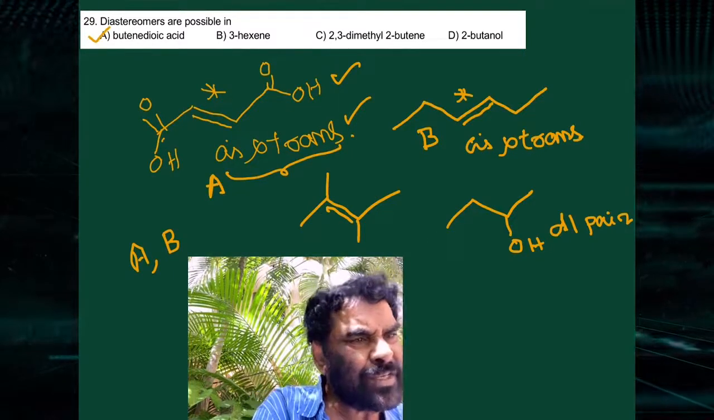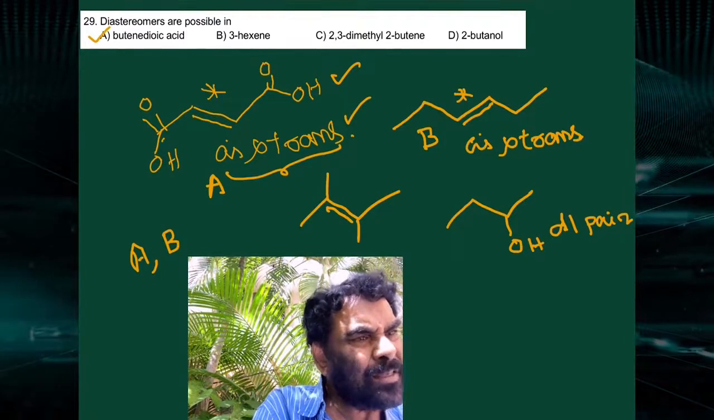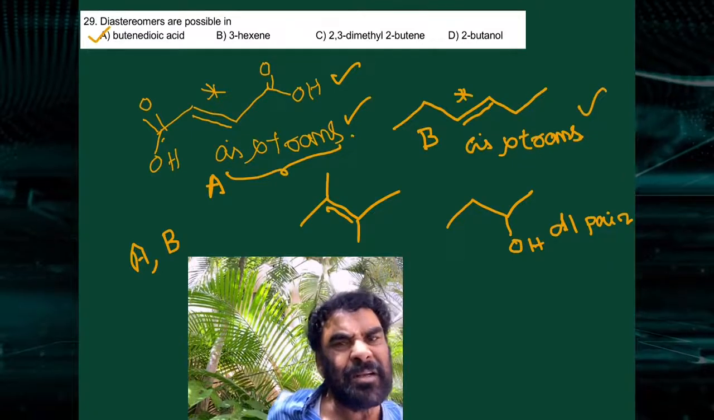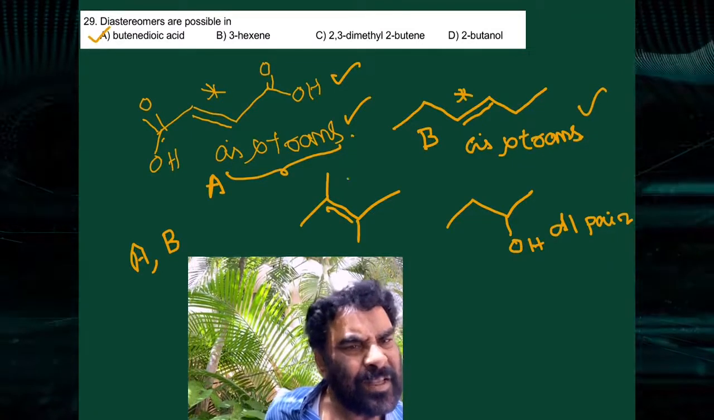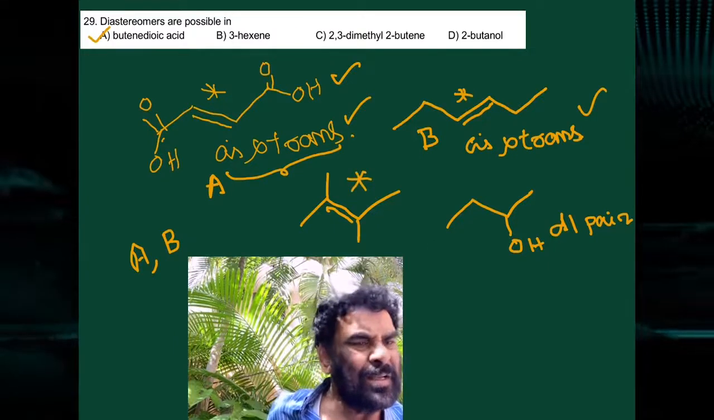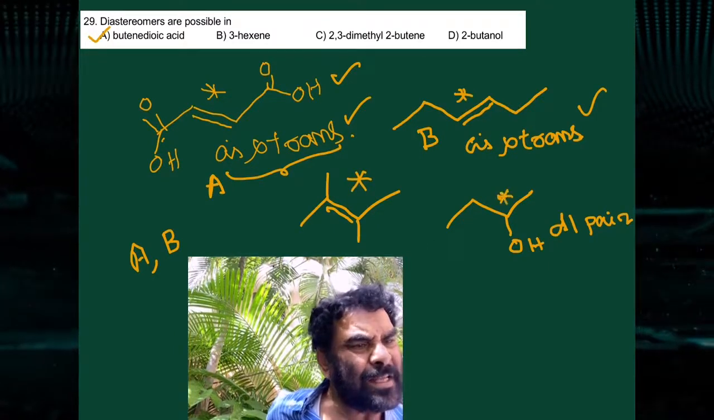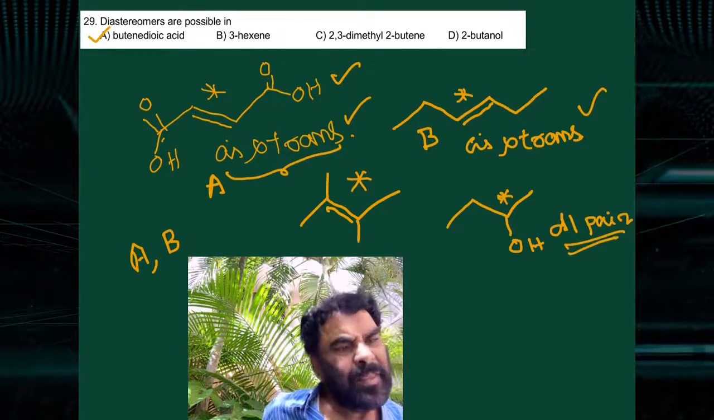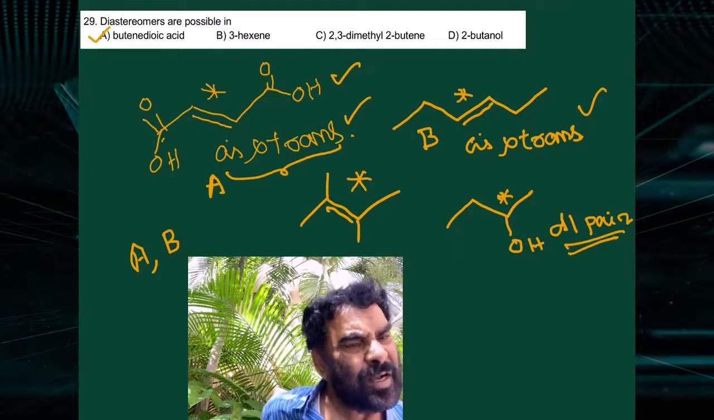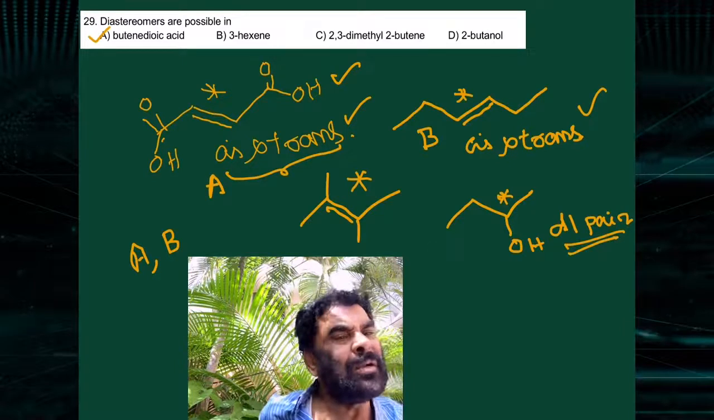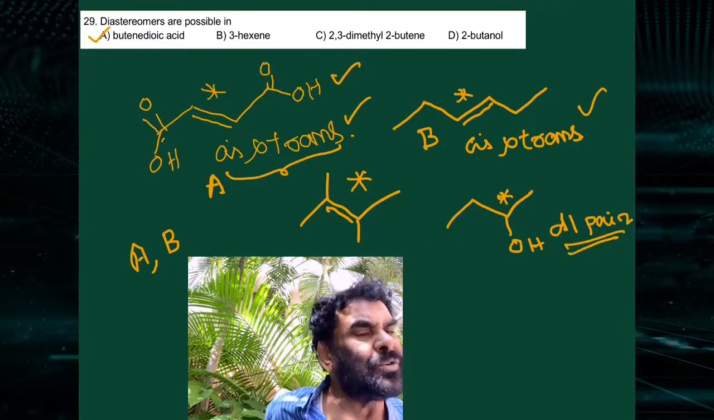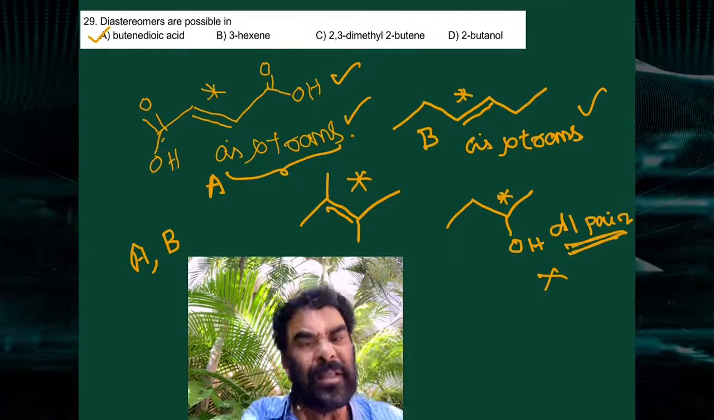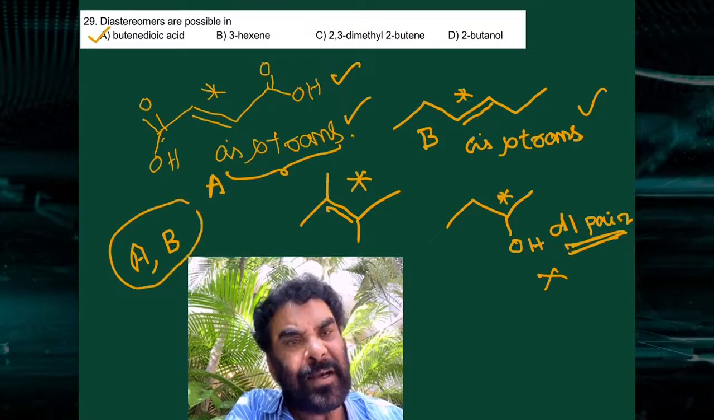Next is 3-hexene. I have given the structure. This is the double bond. Across this double bond, cis-trans isomerism is possible. Cis-trans isomers are diastereomers. Here geometrical isomerism is not possible, and there is only one chiral center, so only one DL pair is possible. For optical diastereomers to occur, there must be 2 or more chiral centers. Here only one chiral center, so an enantiomeric pair is possible. Therefore, A and B are the correct options.